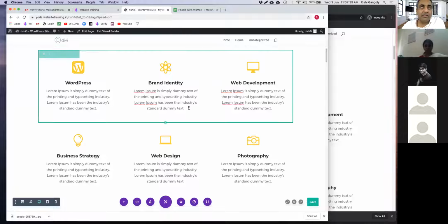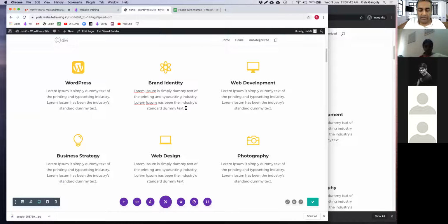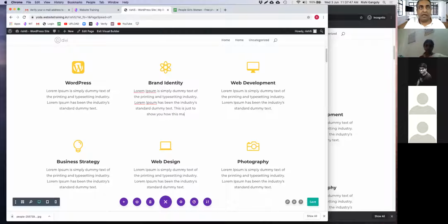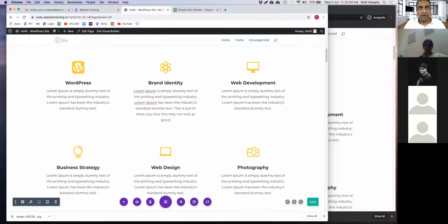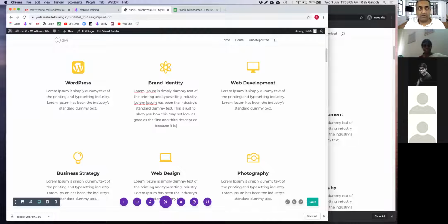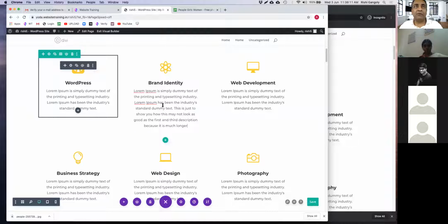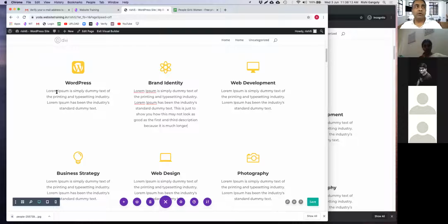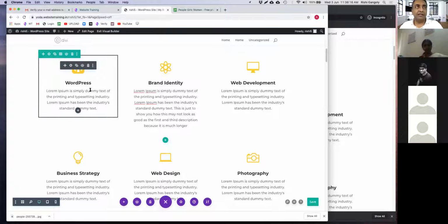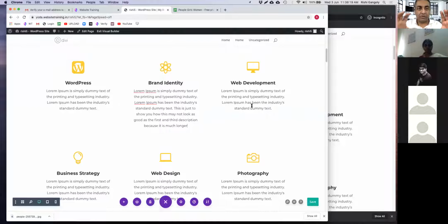Let me show you actually. Let me just add a few more words here. This is just to show you how this may not look as good as the first and third description. It's longer. So you'll see that this is only 4 lines. This has got many more than 4 lines. Then this is 4 lines. So you want to make sure that the amount of text in this box and this box is about the same.